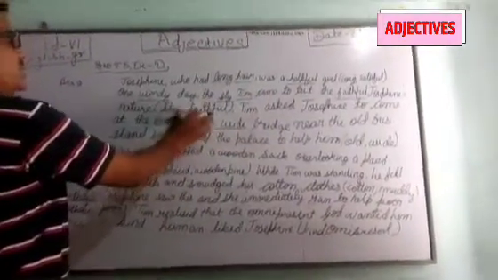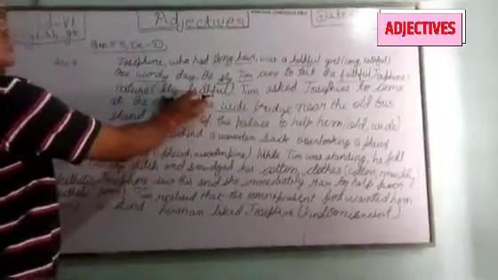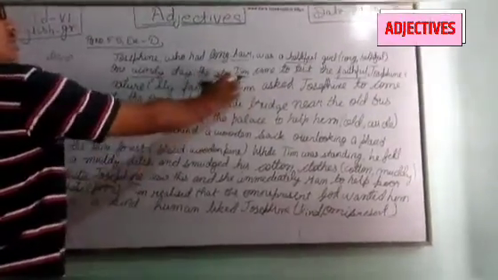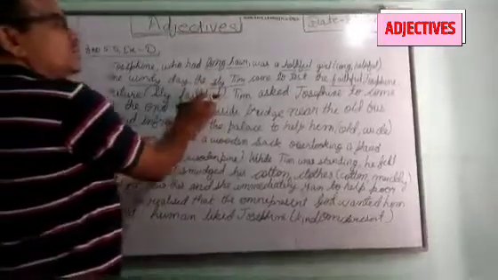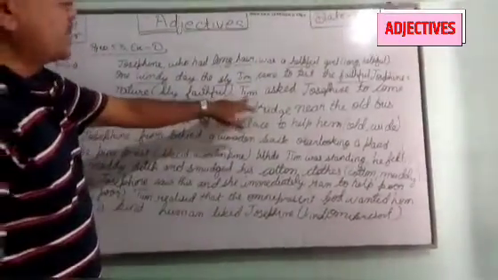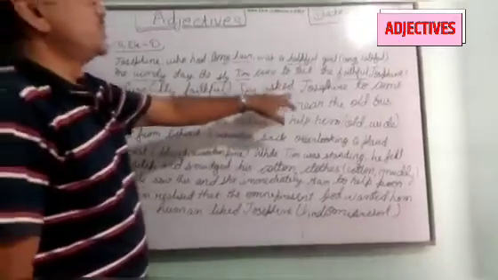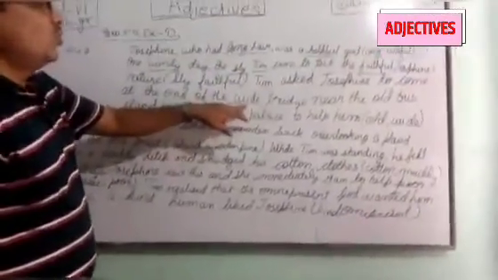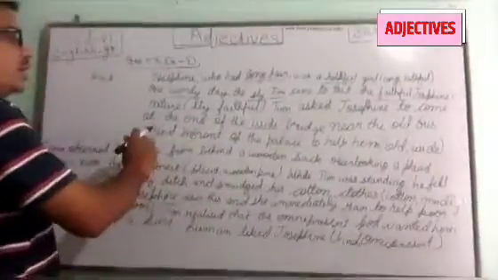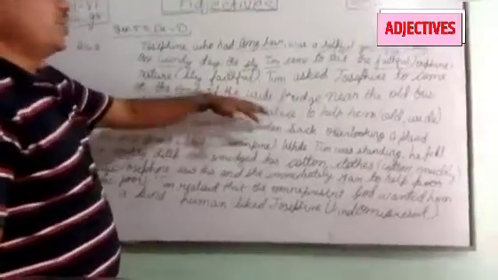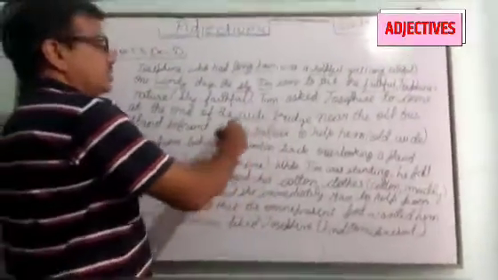Here is the bracket. It has been given, sly and faithful. So sly we have put before the team. You are looking, before the team, and faithful has been put just before Josephine. After that, the team asked Josephine to come at the end of the wide bridge near the old bus stop.